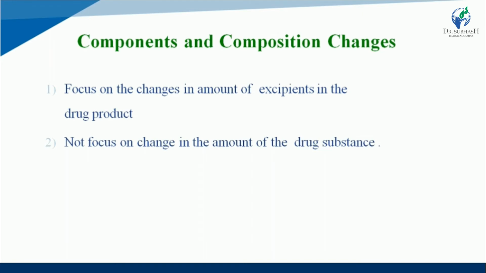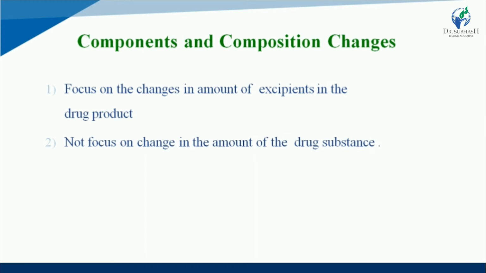First one is component and composition changes. So in component and composition changes, focus on the changes in amount of excipients in the drug product. That means particularly concentrate on changes in amount of excipients in the drug product.